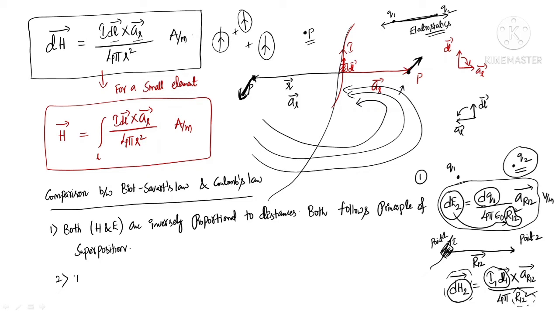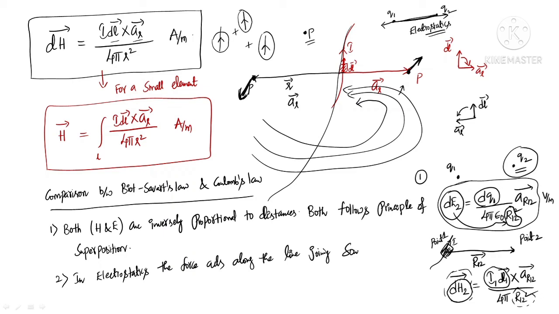Okay, so in electrostatics, the force acts along the line joining the two charges, along the line joining the source and point of interest.